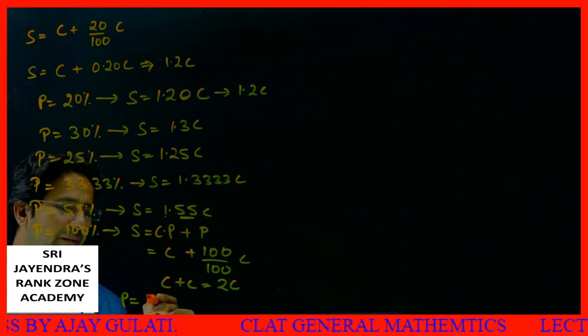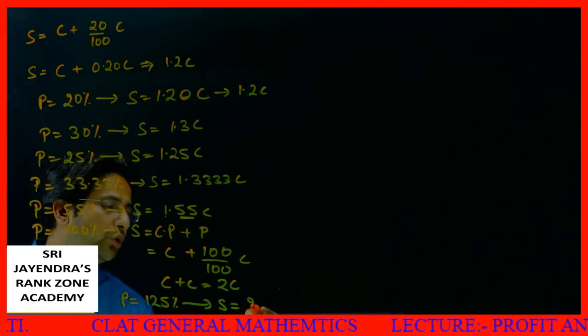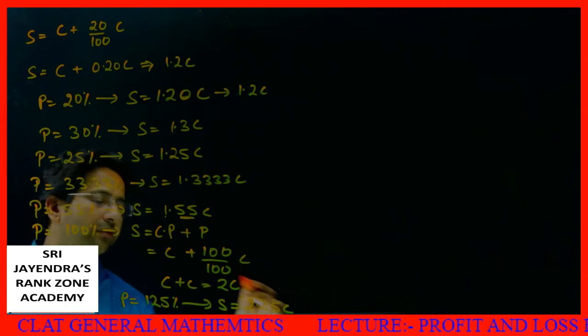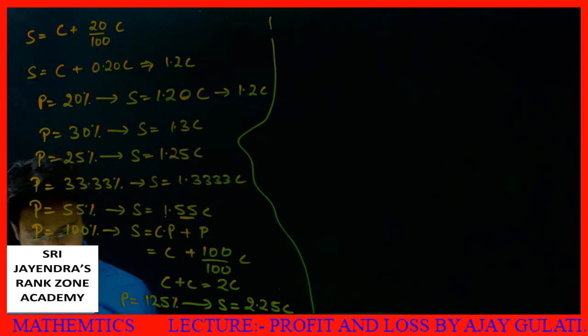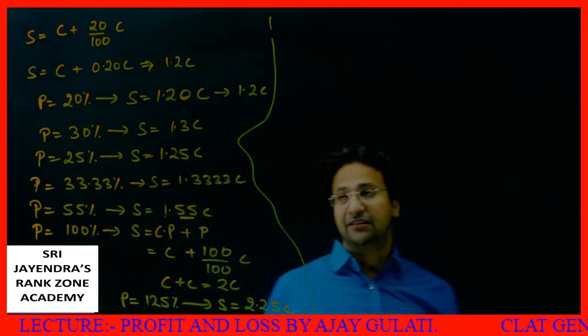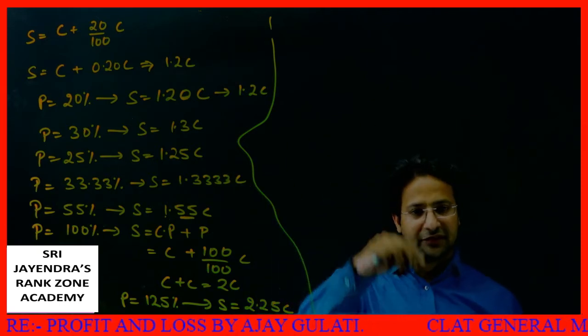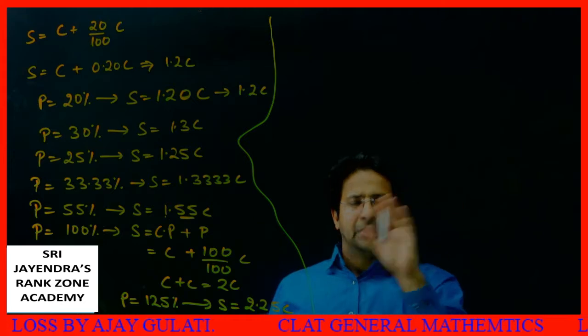If I say my profit is 125%, then my SP will be what? 2.25C. Okay, one thing. This is clear to all of you, I hope. I'm very sure this must be clear to all of you. Again, I move ahead. Next thing. Now let's discuss a few cases in which there is a loss. Or should I take a few examples? Let's take a few examples.